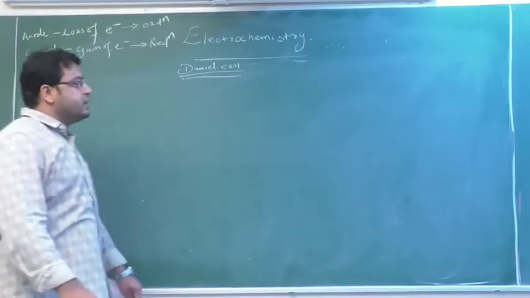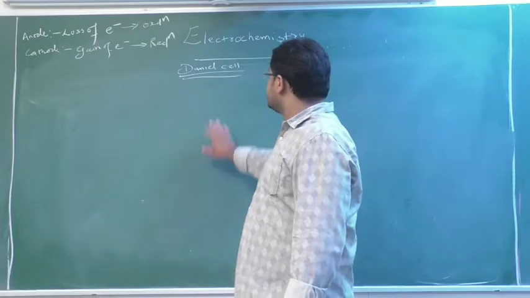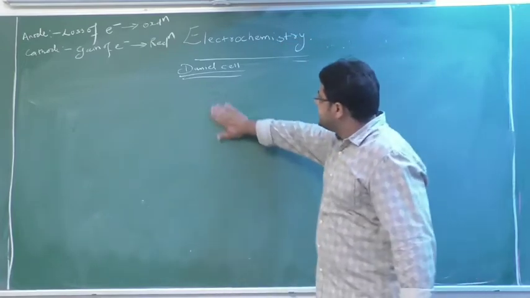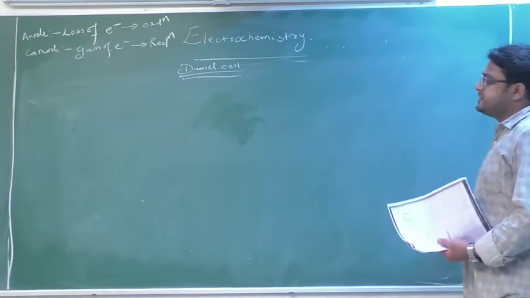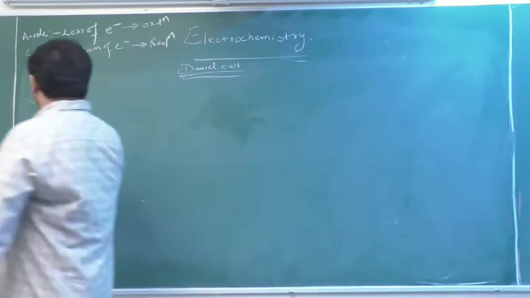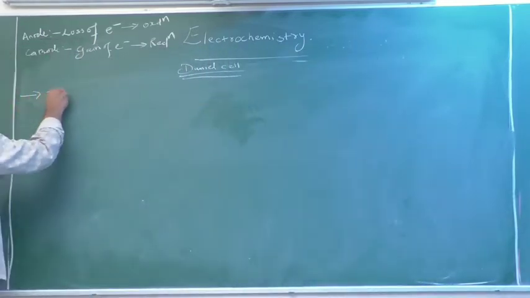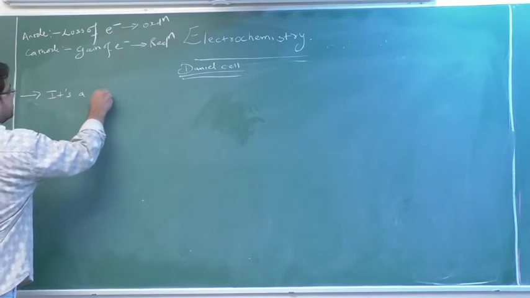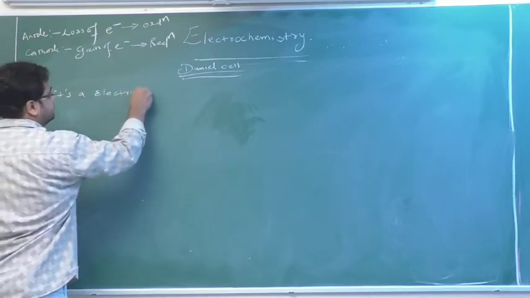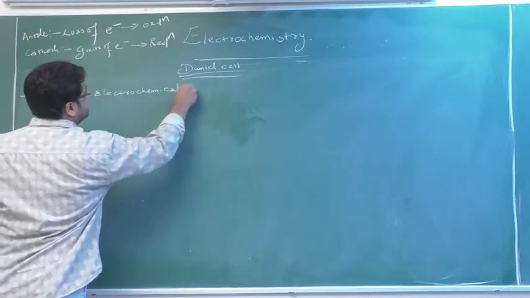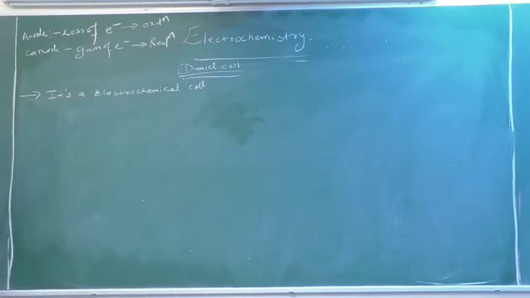Okay, the next topic we are going to cover is the Daniell cell. First we will see the basics of the Daniell cell. The Daniell cell is an electrochemical cell. What do you mean by an electrochemical cell?